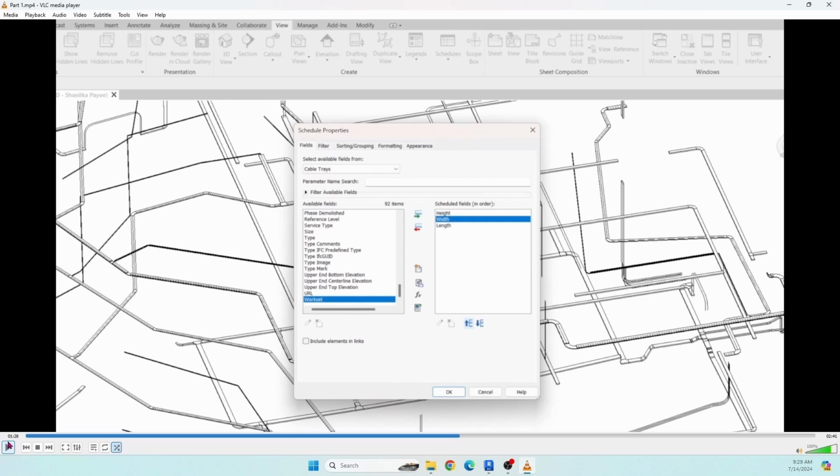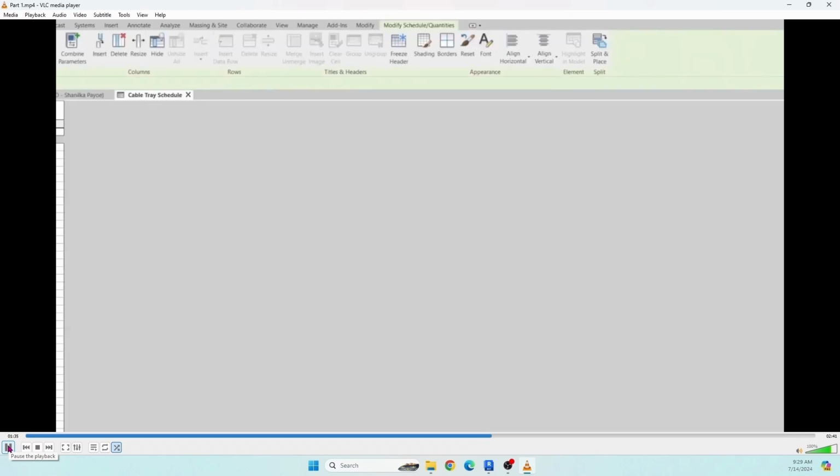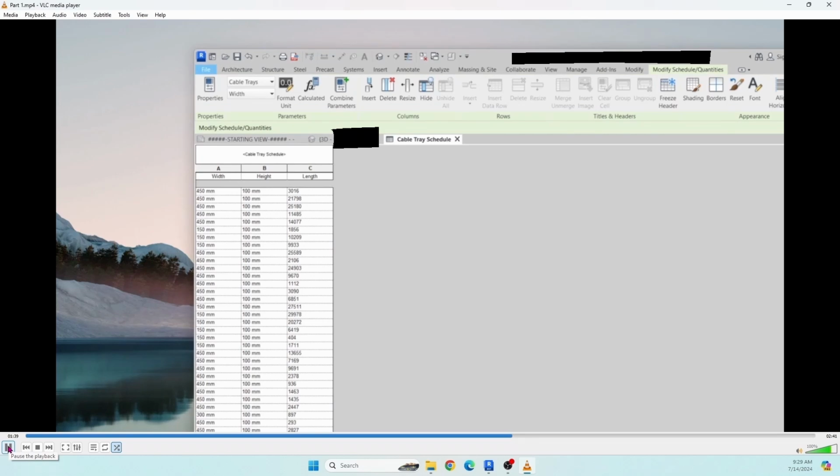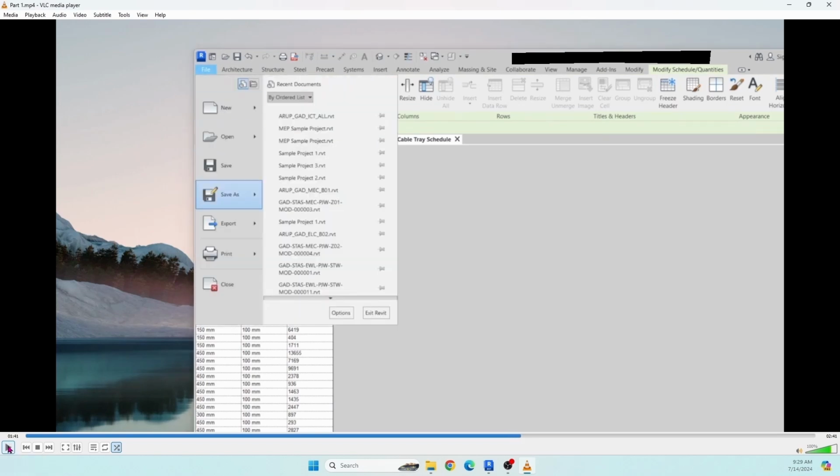Then you can use the bottom vertical arrows to arrange the height, width and length in the sequence you require. Then click OK. Then you will get this schedule.